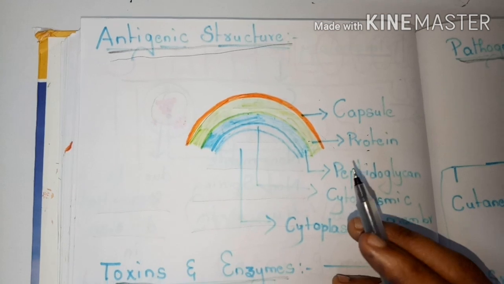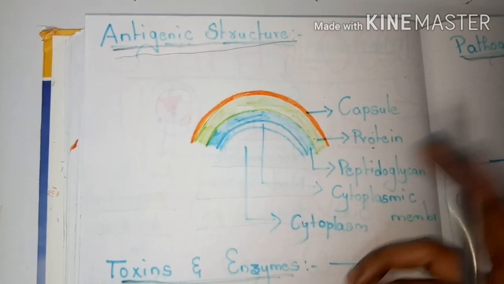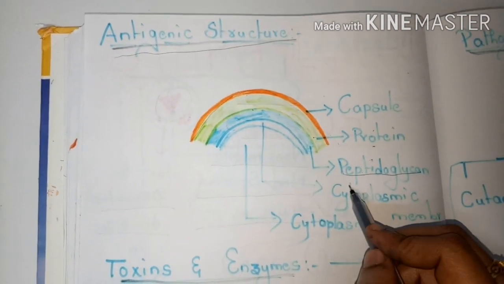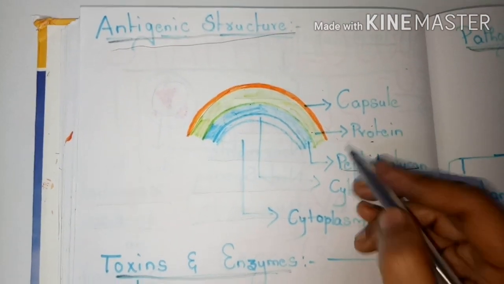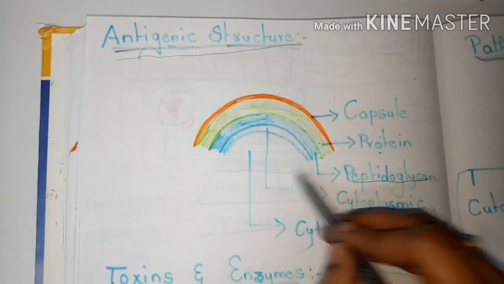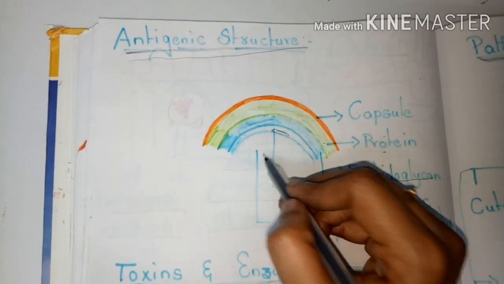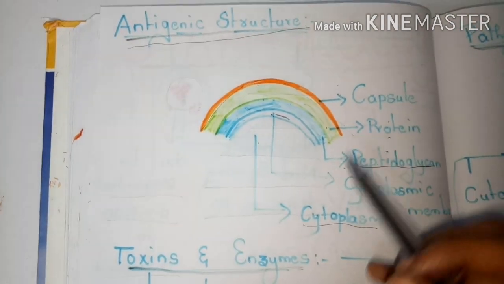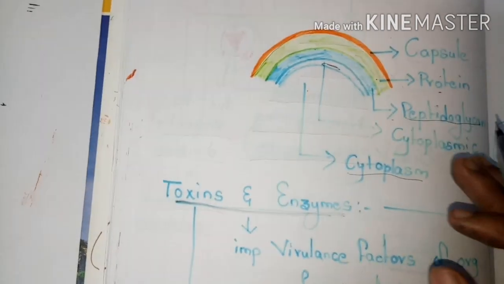I already said that gram-positive and gram-negative bacteria are classified based on this peptidoglycan layer composition only. In gram-positive bacteria, the peptidoglycan layer is thicker than in gram-negative bacteria. Below the peptidoglycan layer, the cytoplasmic membrane is present. Beside this, the cytoplasm is present. These are the different structural parts of the antigen, that is Staphylococcus aureus.